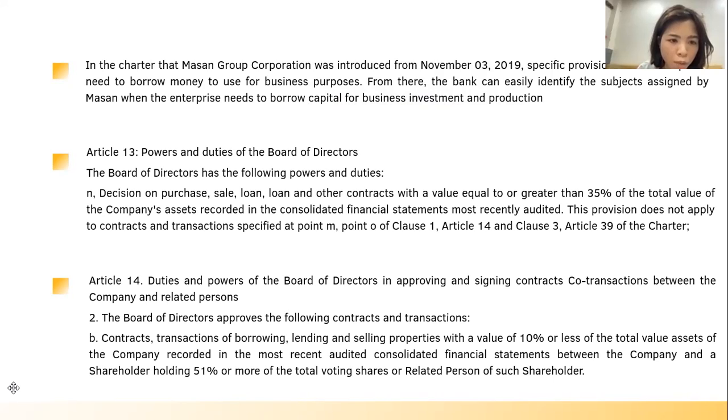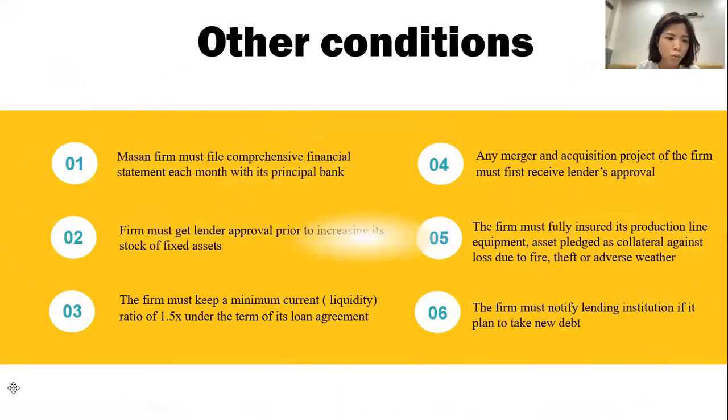To approve the following contracts and transactions: borrowing, lending, and selling property with a value of 10% or less of the total asset value of the company recorded in the most recent audited consolidated financial statement, between the company and shareholders holding 51% or more of the total voting shares, or related persons of such shareholders. And now I move to the other conditions.